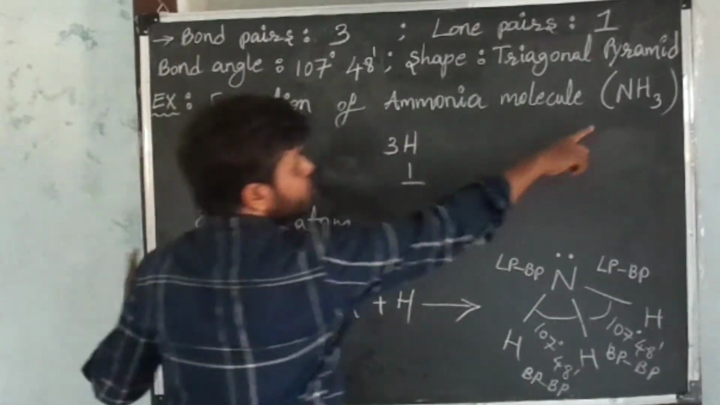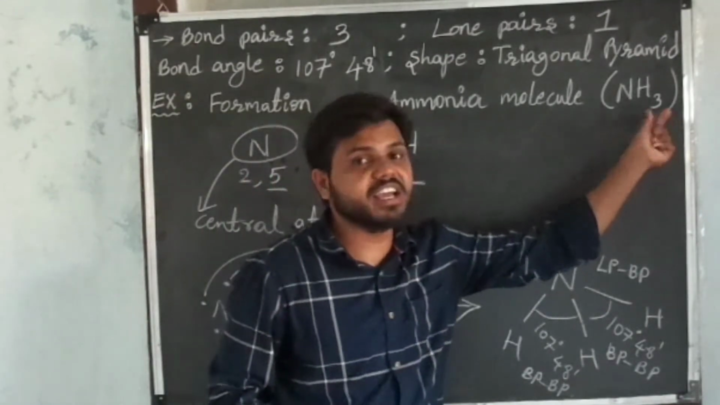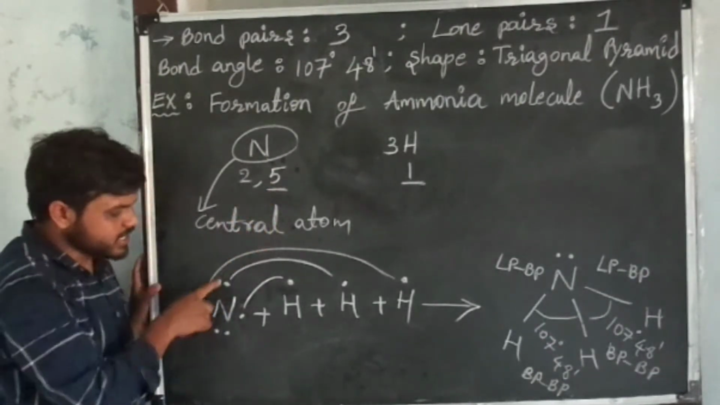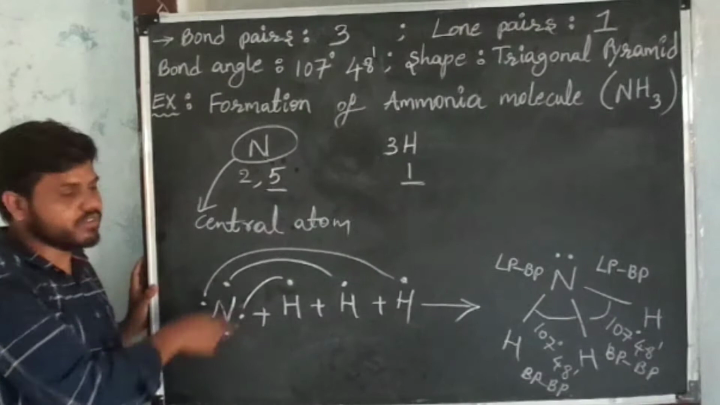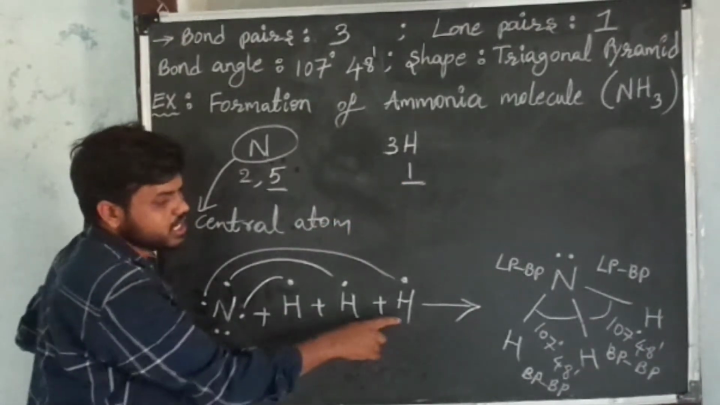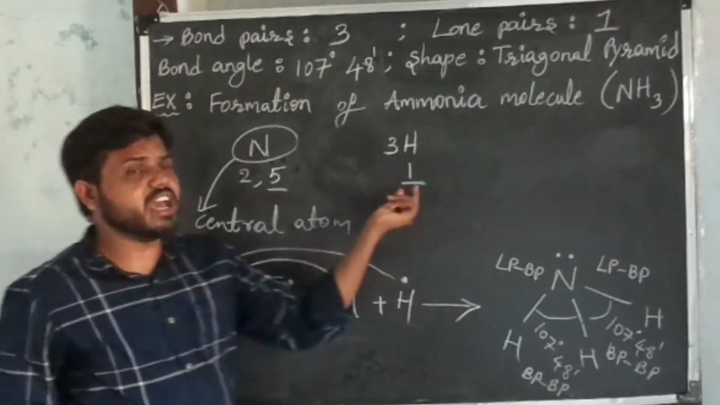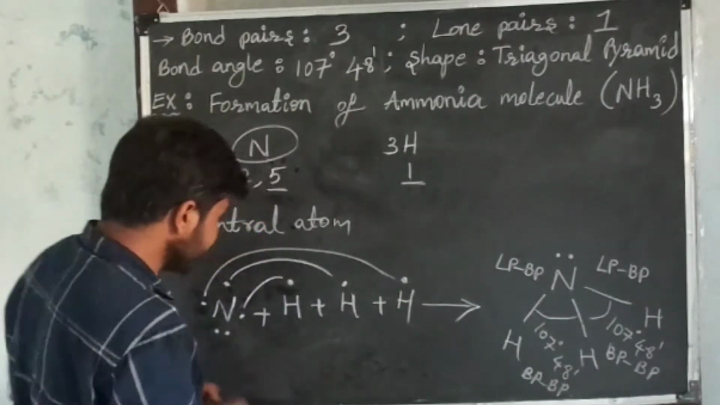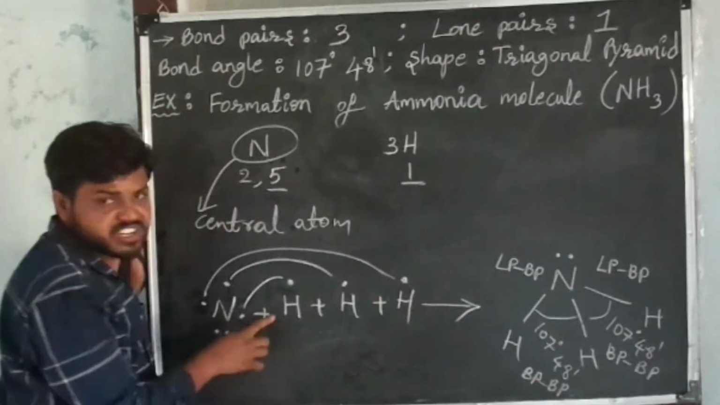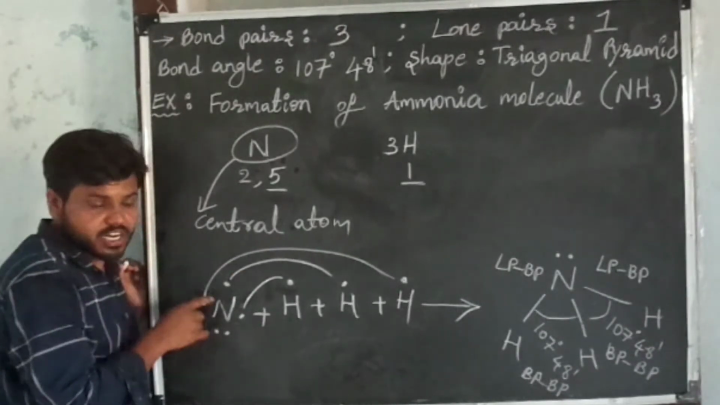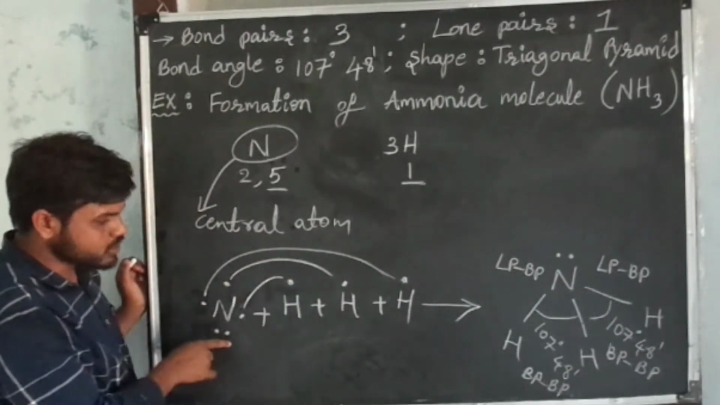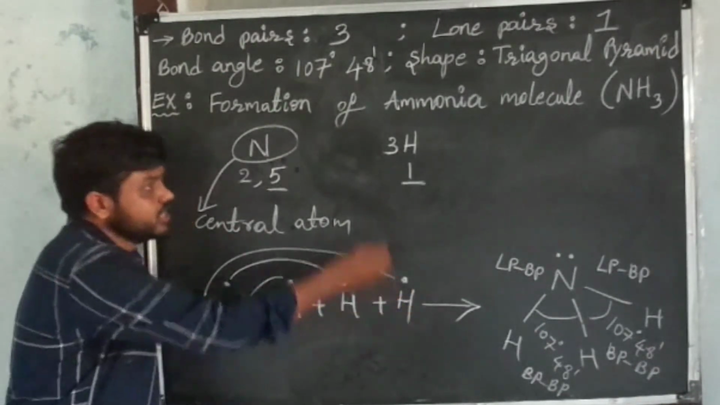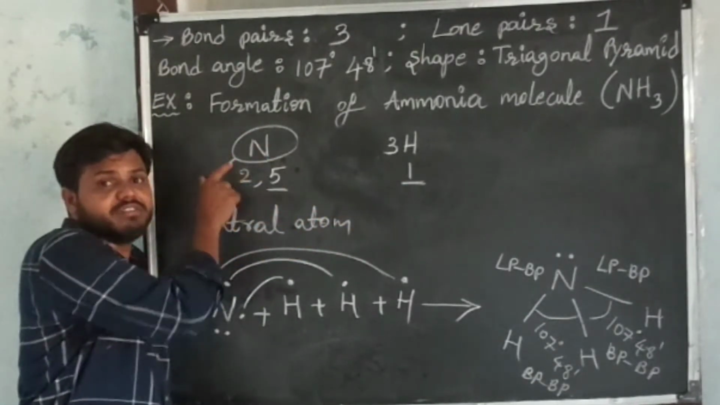In this ammonia molecule there are 4 atoms: one nitrogen atom and 3 hydrogen atoms. First write the symbol of nitrogen. In nitrogen there are 5 valence electrons, so place those 5 valence electrons around the symbol of nitrogen, plus take the 3 hydrogens. In every hydrogen there is 1 valence electron, which I placed above the symbol of hydrogen. These 3 hydrogens are sharing 3 electrons with the nitrogen atom. Each hydrogen shares 1 electron with the nitrogen atom, so between nitrogen and hydrogen 2 electrons are shared.